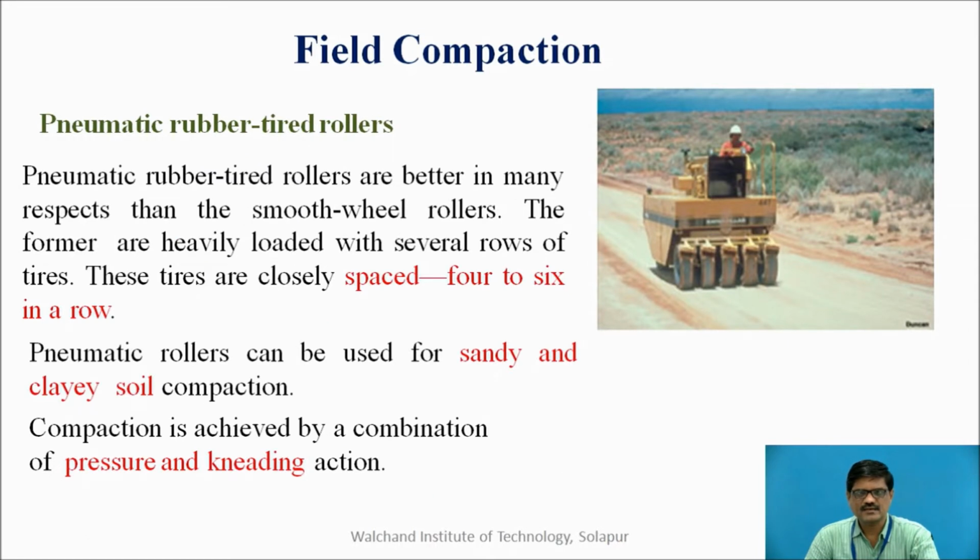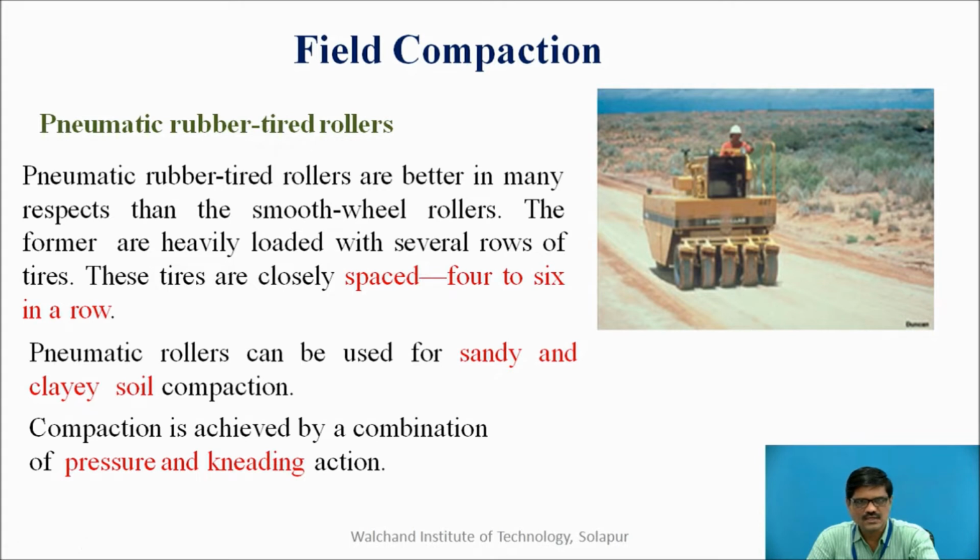The second roller is a pneumatic rubber tired roller, and these are better in many respects than the smooth wheeled rollers. These particular rollers are heavily loaded with several rows of tires as you see in the picture, and these tires are closely spaced, usually 4 to 6 in a row.